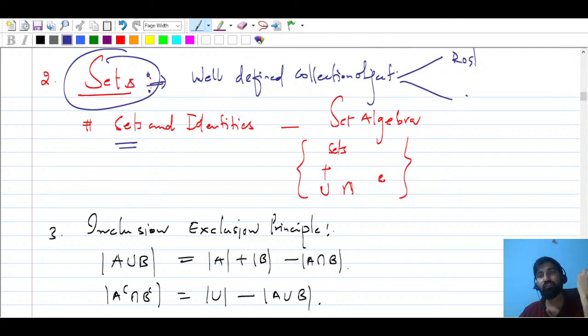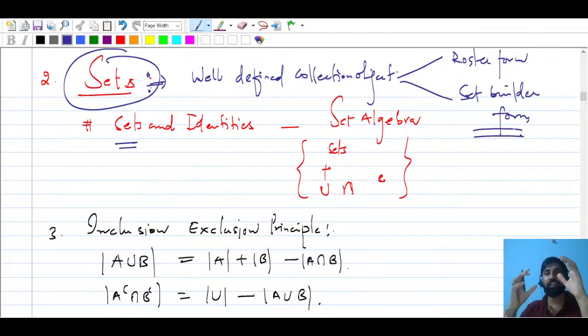We'll talk about roster form, and we'll talk about set builder form. So how we can put all the elements inside curly brackets, separated by commas, that is roster form, which we studied in class ninth. It is not that difficult. Okay, so I think this is clear for everyone.